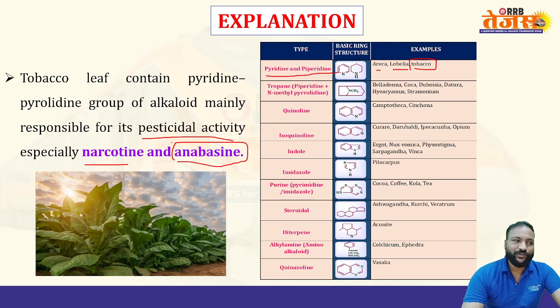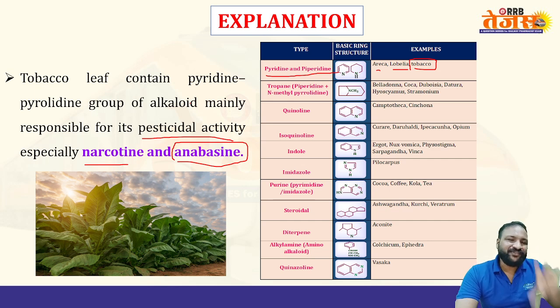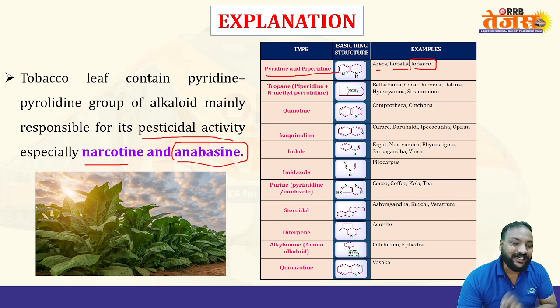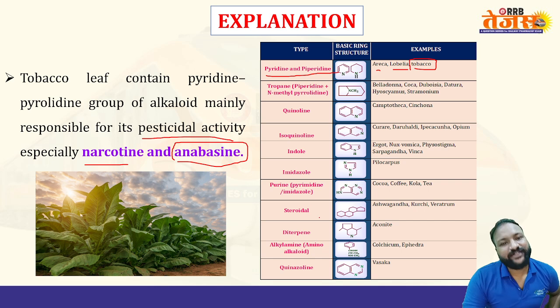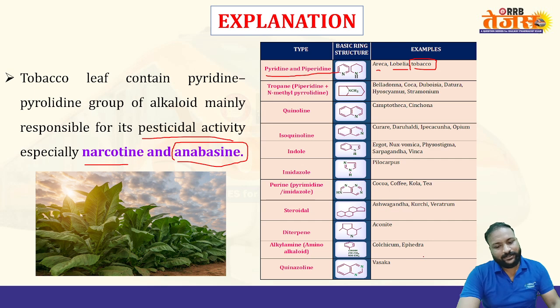Because in chemistry itself, we know that our subject is pharmacognosy and phytochemistry. In that, where you are also dealing with the chemistry of the particular natural products, if you go through the SAR, maybe the presence of a functional group or maybe para or the meta positions, also in these compounds, in natural products, the presence of a specific nucleus will possess a specific activity. By considering that statement here, the pyridine and pyrrolidine nucleus will possess a pesticidal activity in the tobacco plant. That's it. So these are some examples with the basic nucleus.